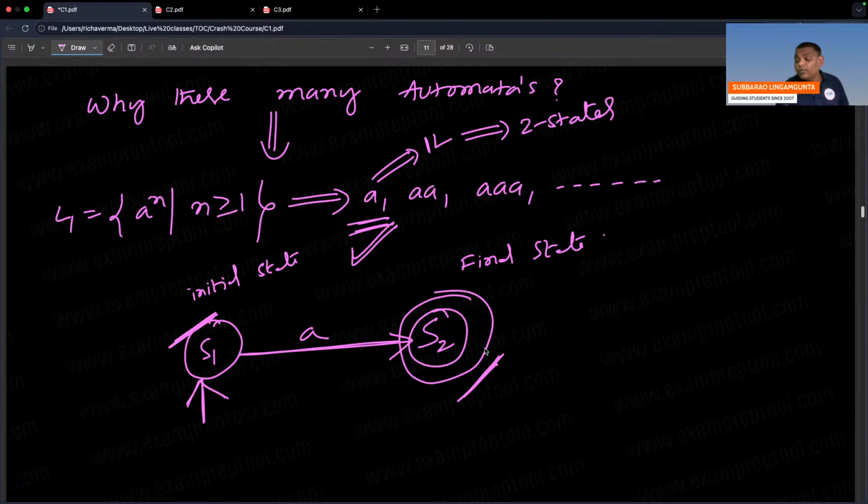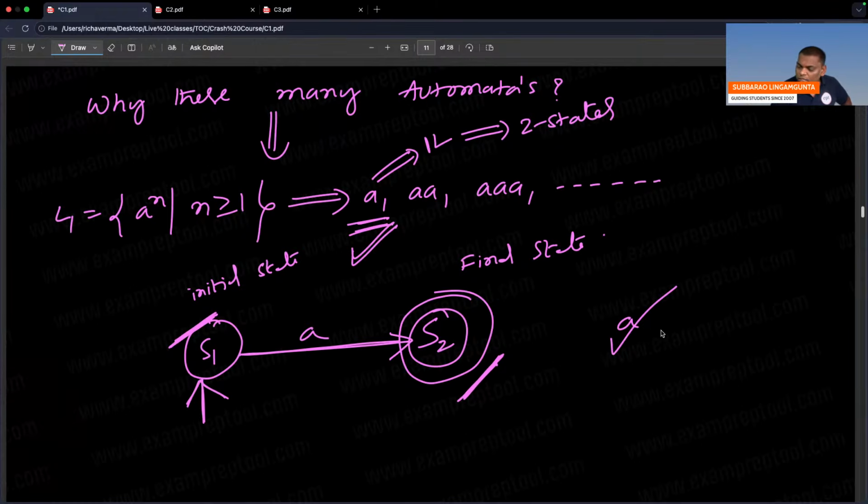Remember, at the end of the string, if you are in the final state, the string is accepted. So the first string is over, and you are in S2. The string is accepted.